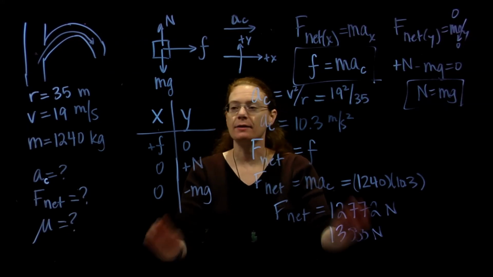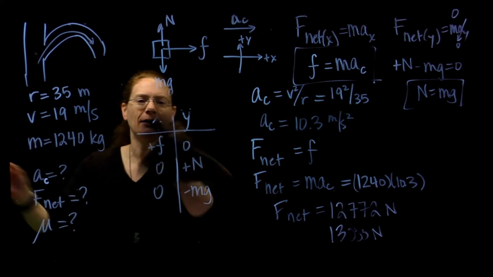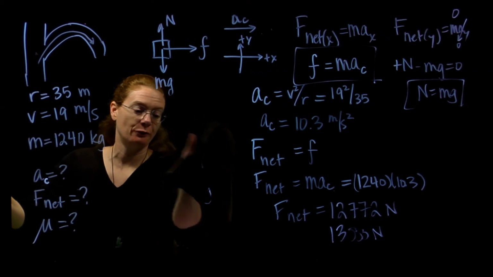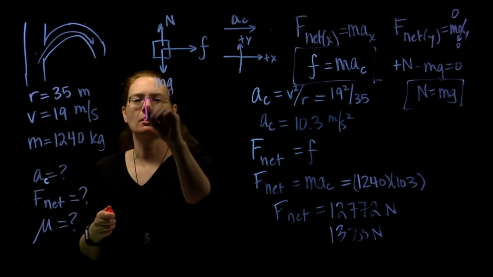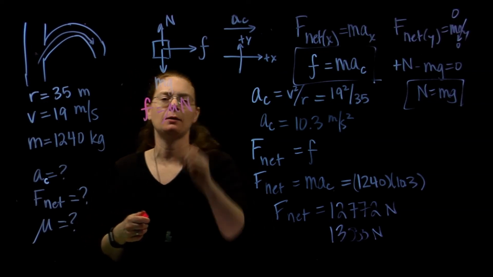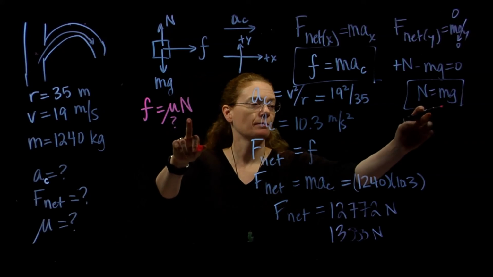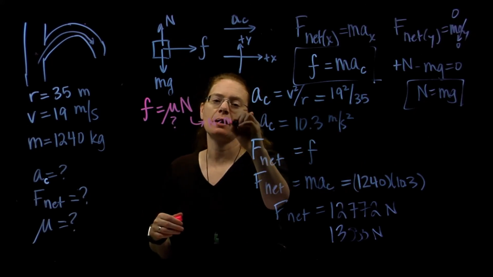All right, and that is in none of these equations. What do I do? Well, I go to my fun equation. Anytime I'm dealing with friction, and particularly the coefficient of friction, I'm going to use the fun equation. So F equals mu N. I want to know this. I need my normal force. Got an equation for that right here. Okay, so I can use the equation N equals mg.